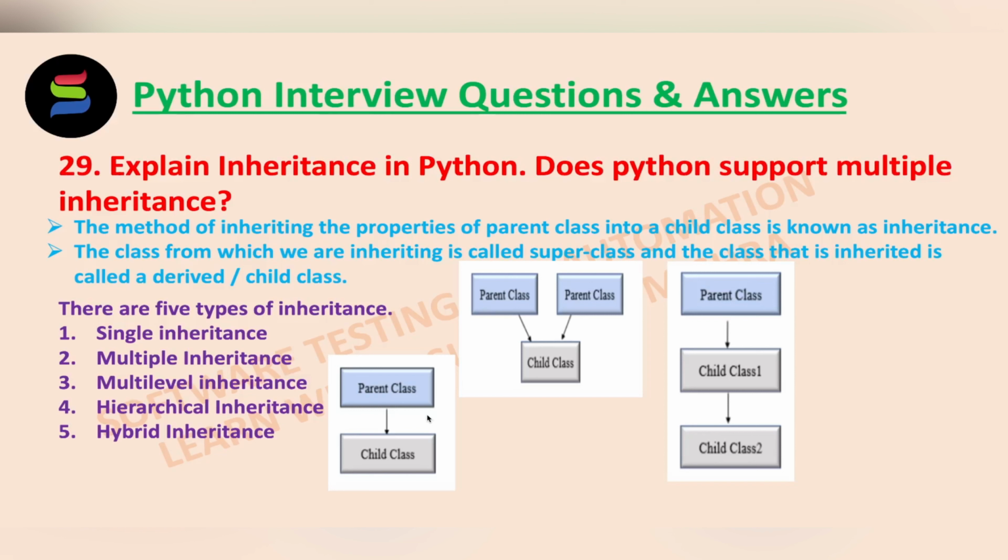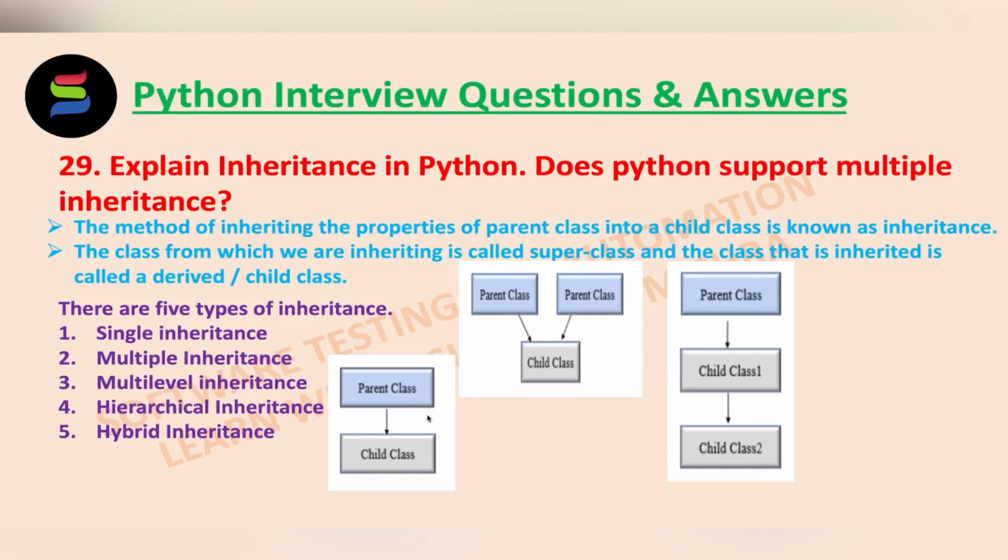Okay. So, you got the difference, right? What is multiple inheritance? In multiple inheritance, one class is getting inherited from multiple parent classes, but in multi-level it is like parent class to child class, again child class to its child classes.